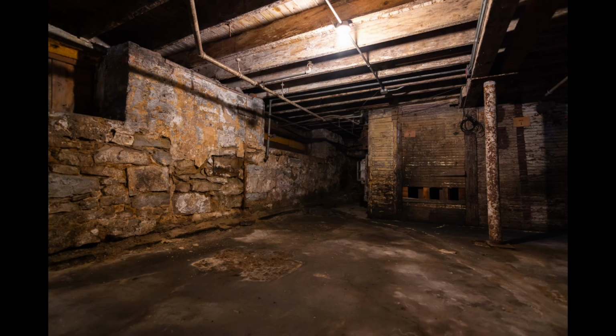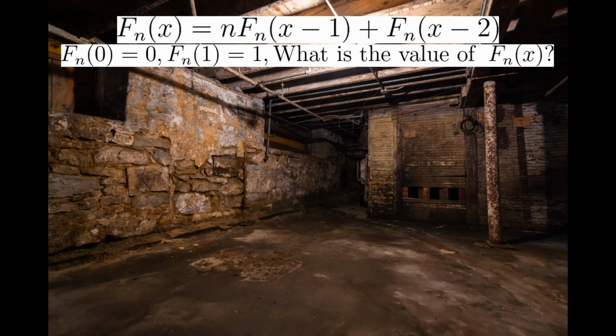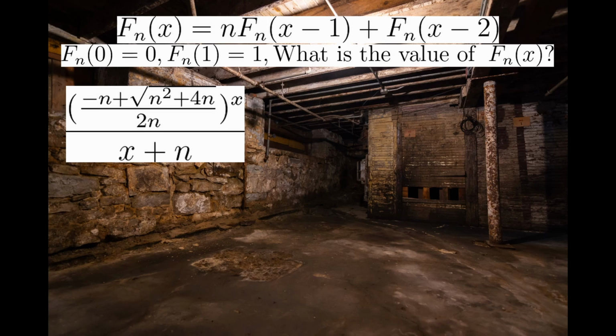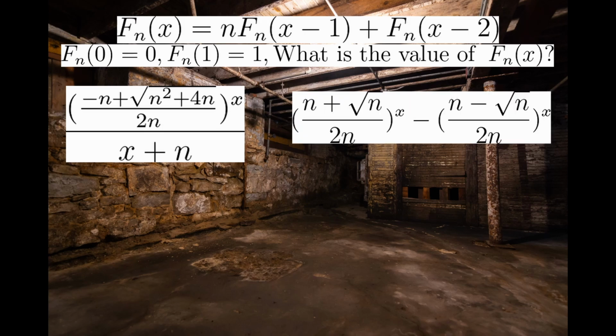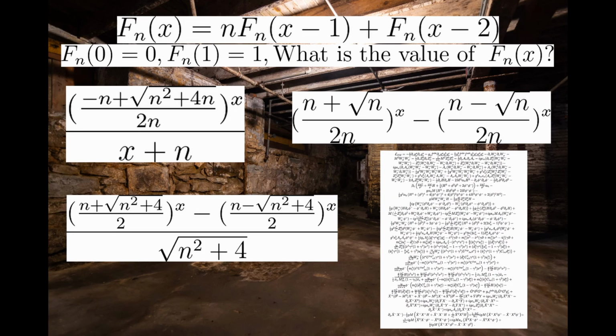You have been relocated here for classified reasons. If you cannot answer the next question correctly, you will be taken care of. You have been warned. Fn of x is n Fn of x minus 1 plus Fn of x minus 2. What is the value of Fn of x? Is it A, B, C, or D? You have 10 seconds.